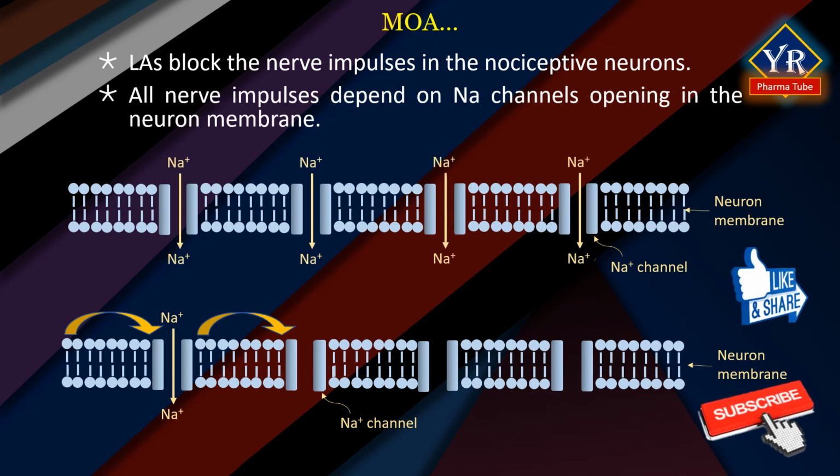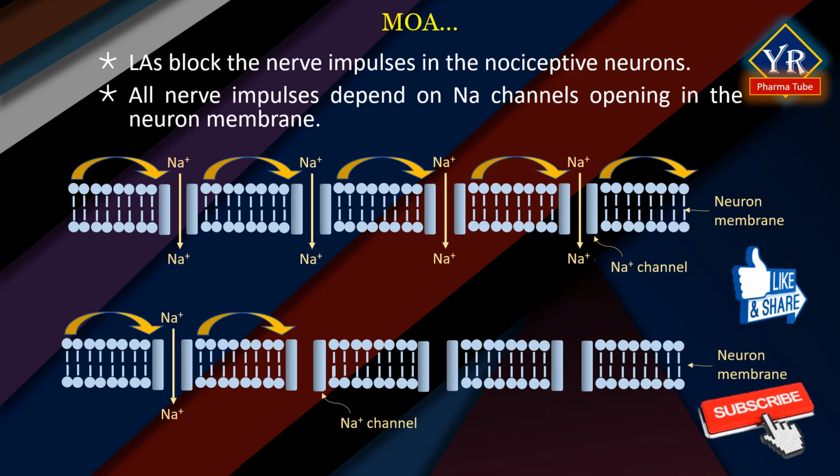As the nervous impulse arrives at a section of the neuron membrane, sodium channels open, and this allows the impulse to move to the next section of the membrane where the channels open, allowing the nervous impulse to move to the next section of the membrane, and so on. Potassium channels are also involved in the nerve impulse, but we will concentrate on the sodium channels as they are the main targets for local anesthetics.